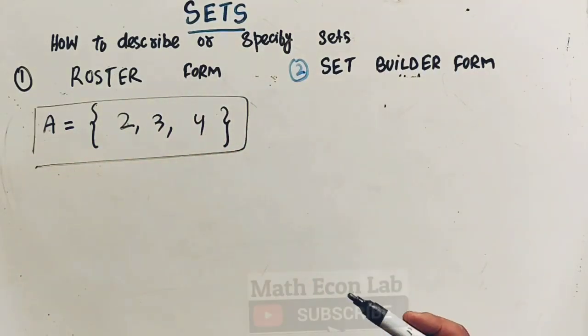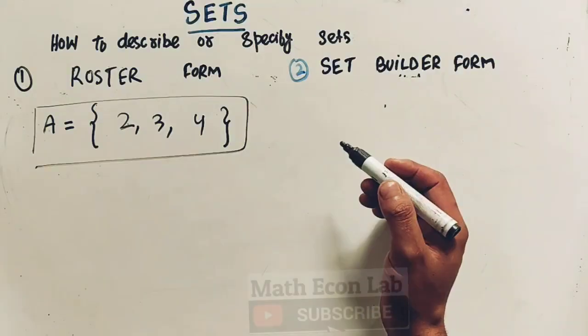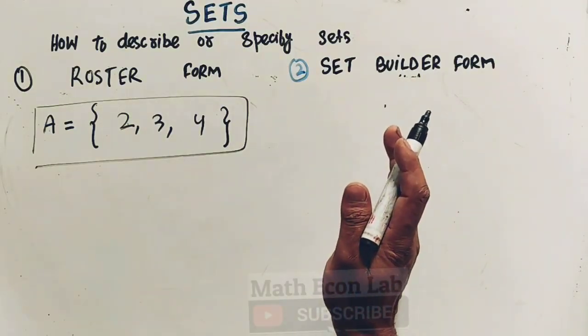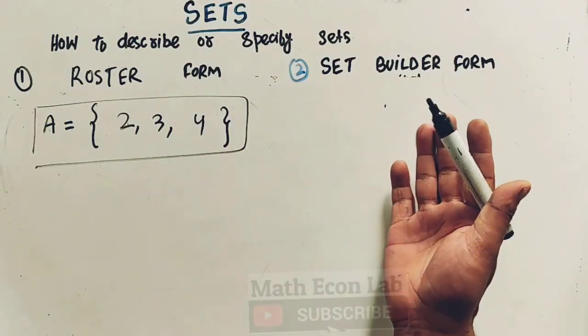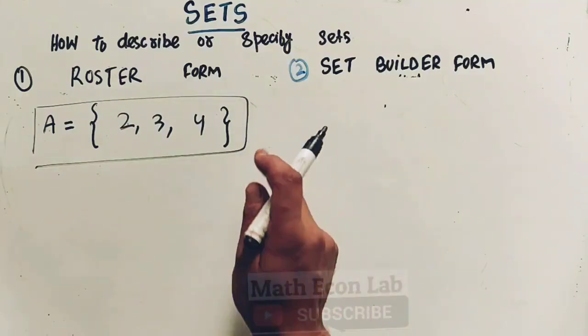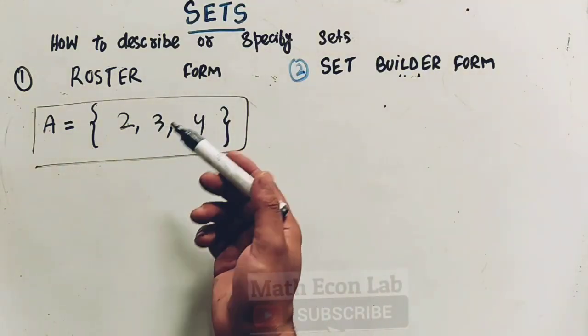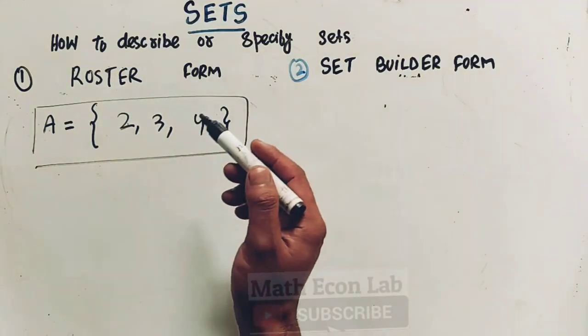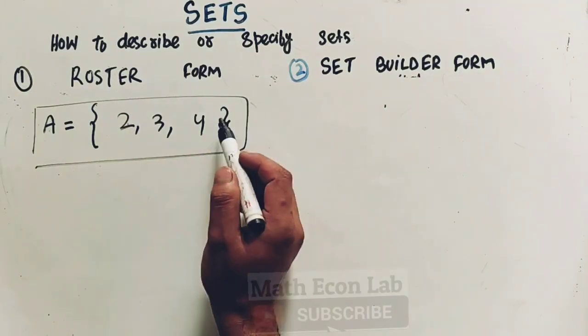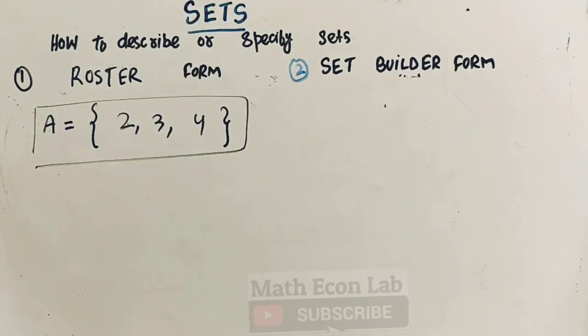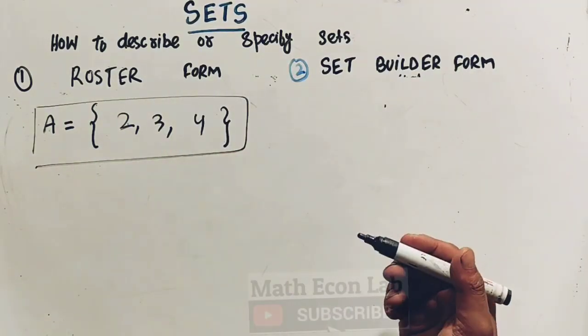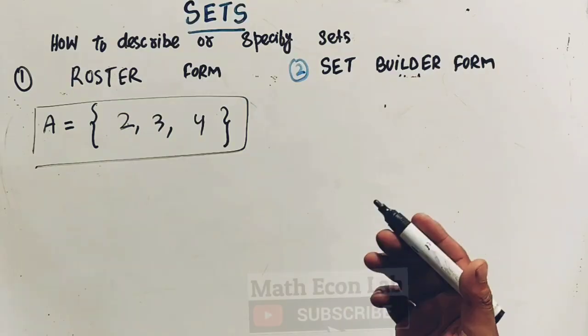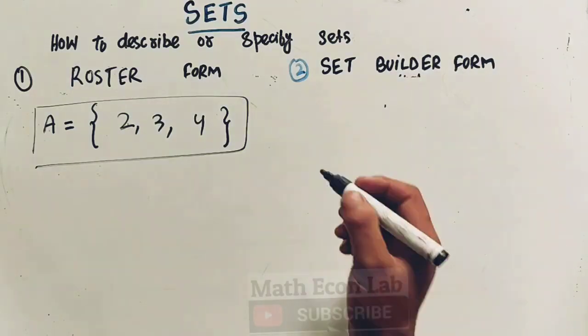Now in set builder form, we describe the properties of a set using a rule or a property that defines the membership. So if I have this roster form, how do I define it? Let us see. We have A is a set of all natural numbers which are between 1 and 5. So 2, 3 and 4, these are the natural numbers. How do I write it in the set builder form? We write it like this.